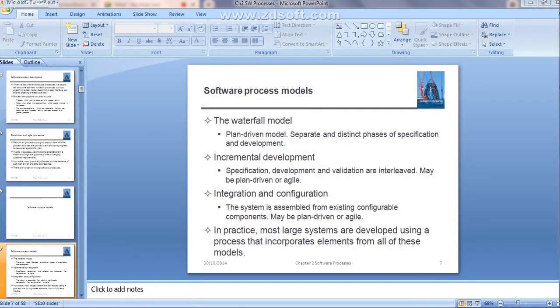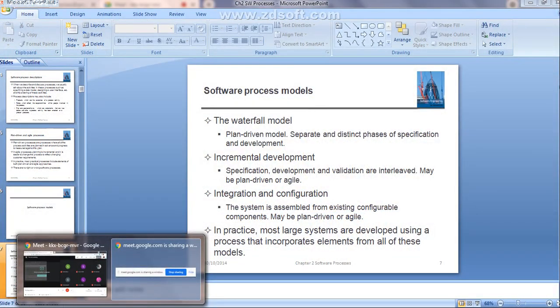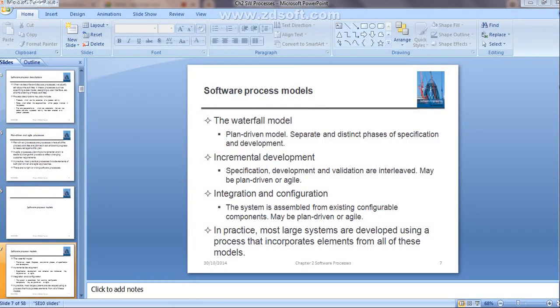Yes? Yes, ma'am. Okay. There are three different kinds of software models we are going to study here. First one is the waterfall model. It uses a plan driven model. That means whatever process activities you want to include within the development of the software product, you plan in advance, before developing that particular software.